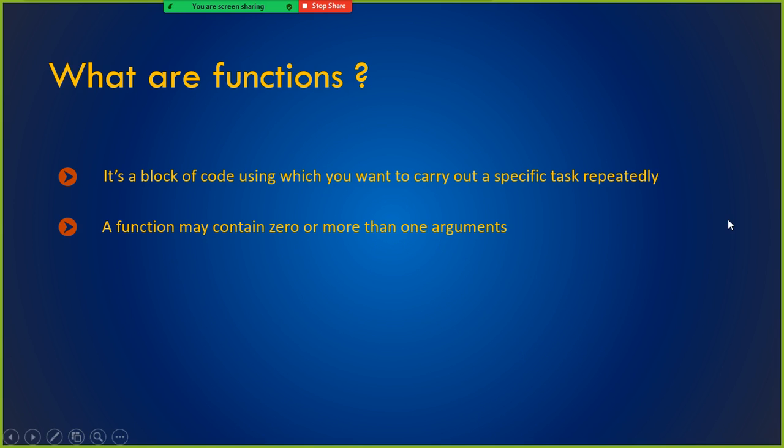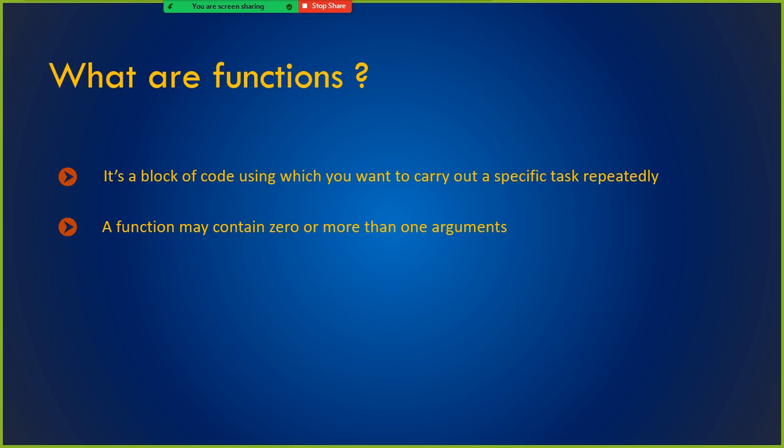It is a block of code using which you want to carry out a specific or common task repeatedly. If you want to invoke the common function, like compute the EMI for the given loan amount, duration, and interest rate, what is the EMI per month? The computing of the EMI is done by the function.